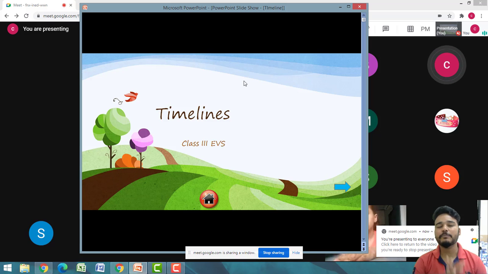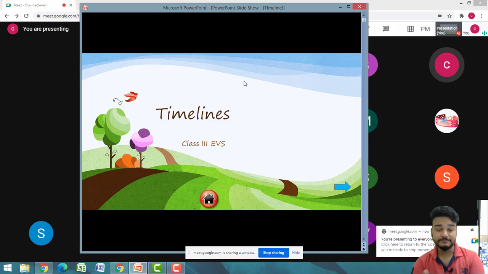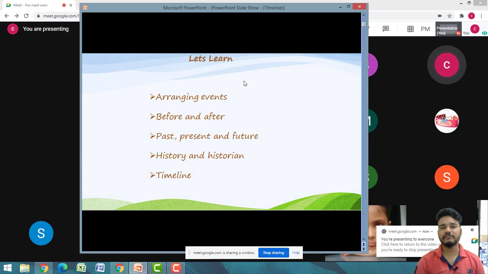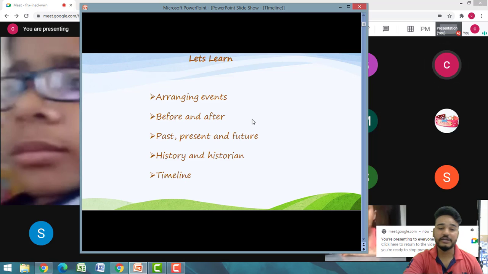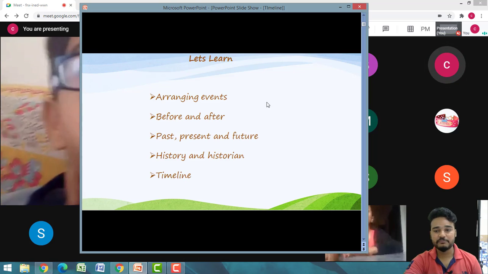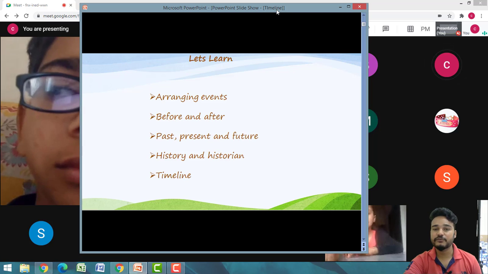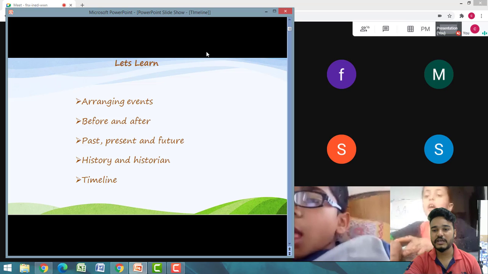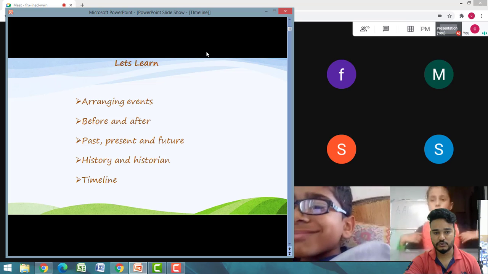So what is the name of the lesson? Timeline. Yes, very nice. The name of the lesson is timeline. Now, what we have learnt already, this is the revision session. In this lesson we have already learnt how to arrange events, before and after events, present and future events, history and historians. Then we have learnt about timeline also.